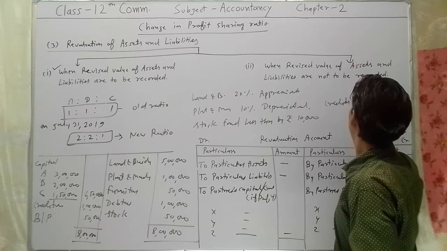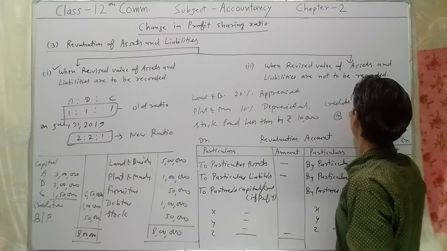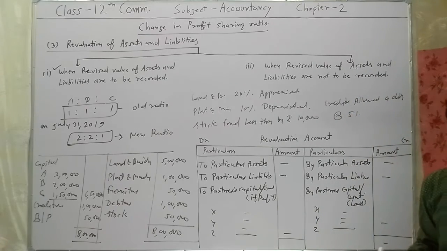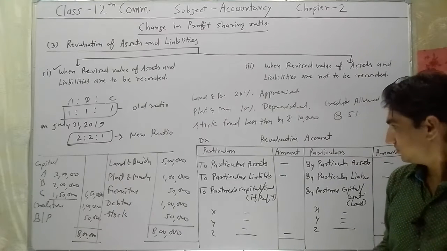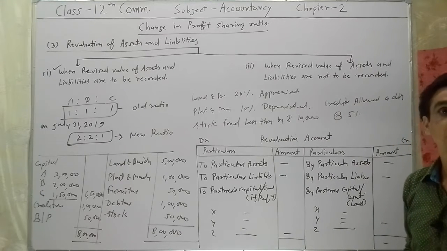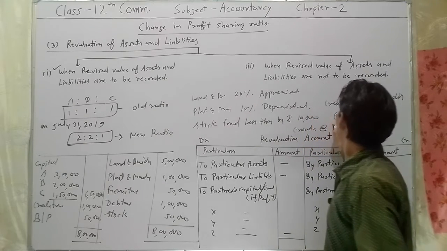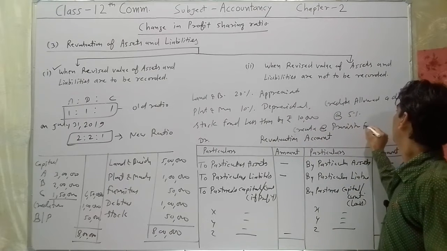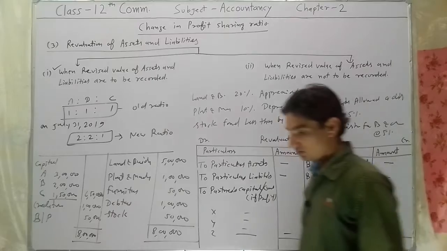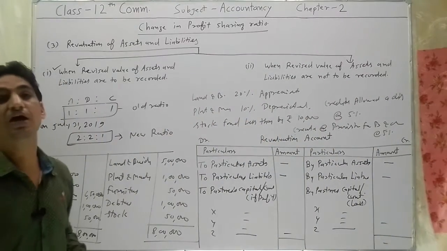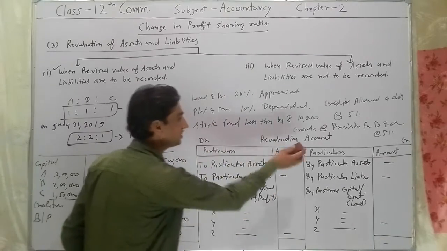Creditors allowed a discount at the rate of 5%. Create a provision for bad and doubtful debt at 5%. Prepare revaluation account. So how will we prepare profit and revaluation account?